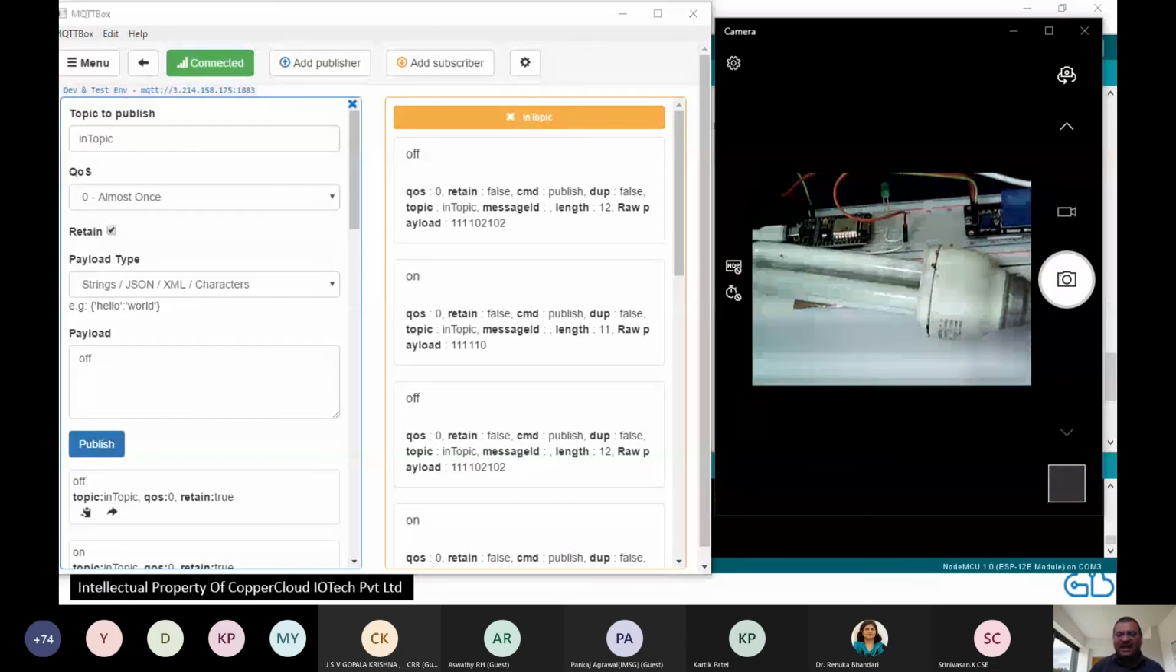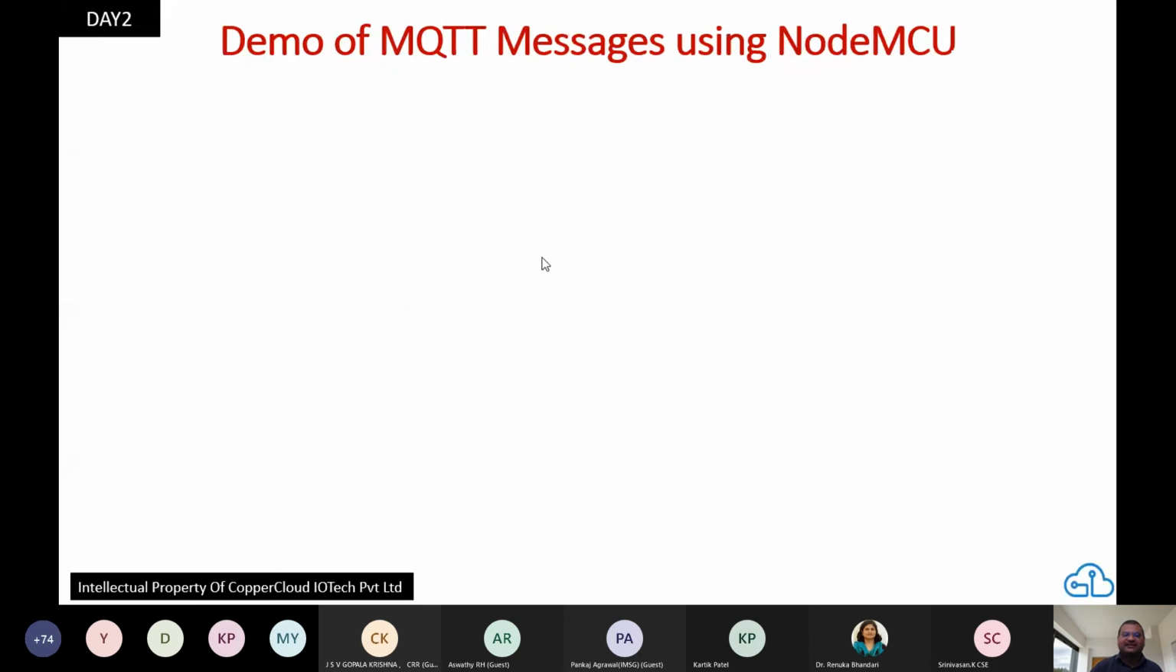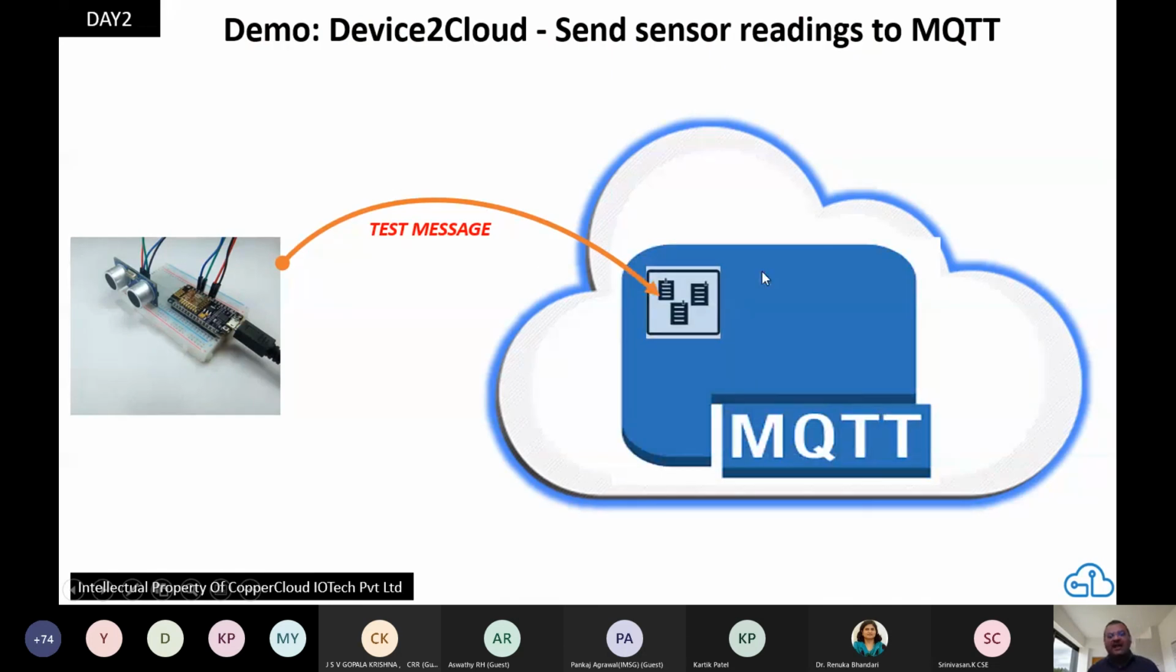Let me go back to my deck. I think we promised you two or three things. We said that we will send some meaningful data, so let's not just send test messages. We actually will send readings from a sensor. That's what we have seen. And then we said, let's not just send, let's also receive things from the cloud. And that's how we have been able to switch things on and off. All the code I will make available. Don't worry about the code.